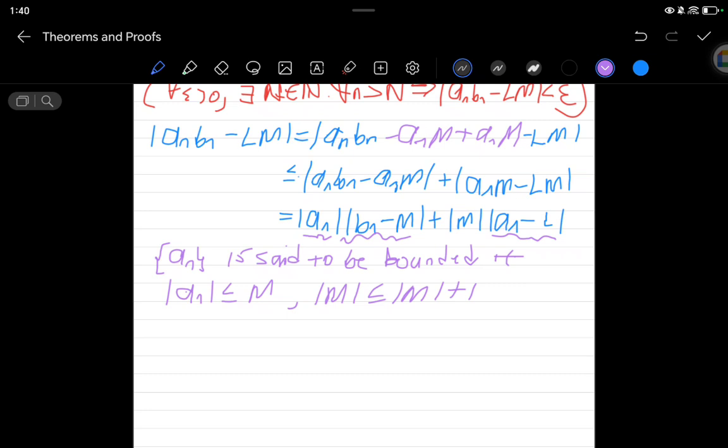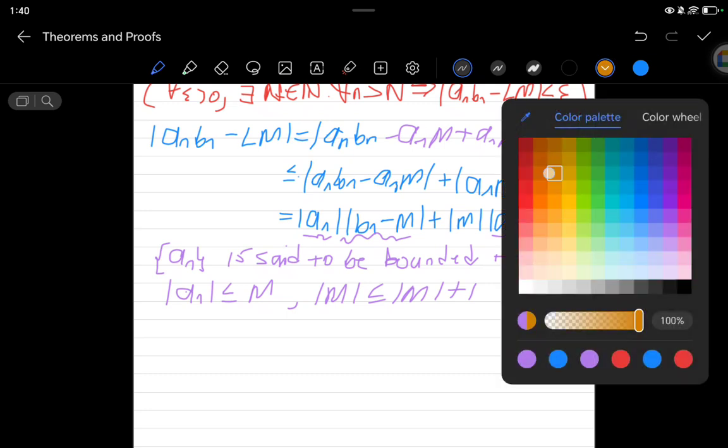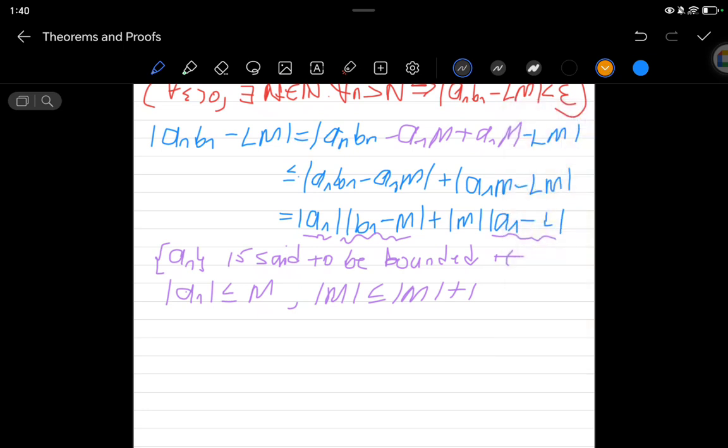I'm going to say since the limit as n approaches infinity of bn is equal to m, then this would say the absolute value of bn minus m would always be less than epsilon over 2, right?